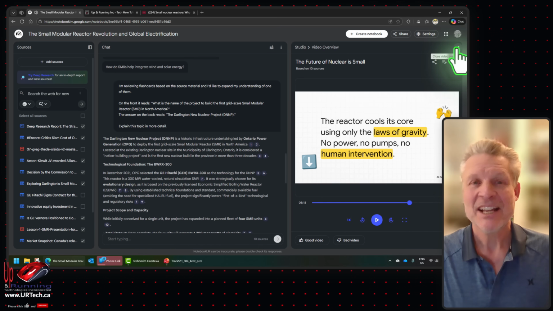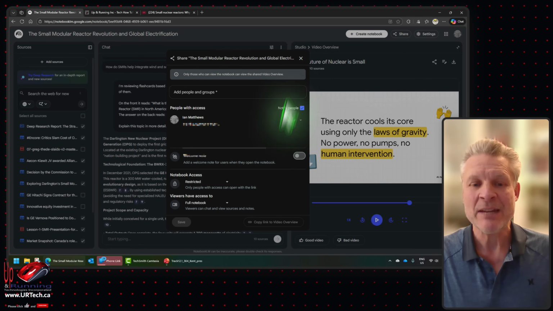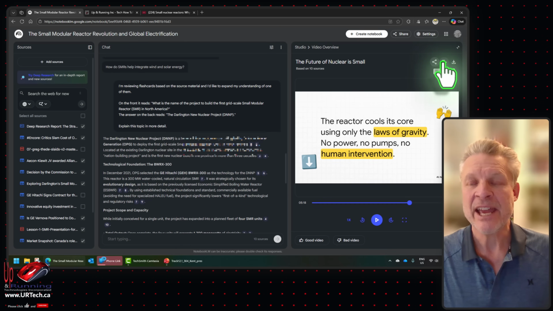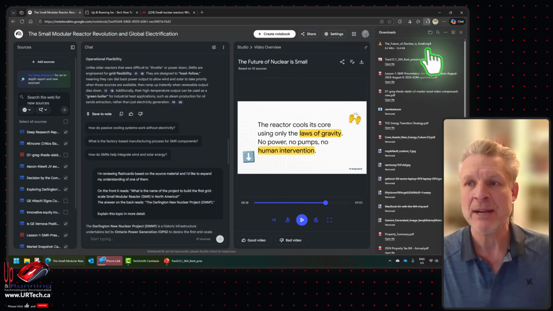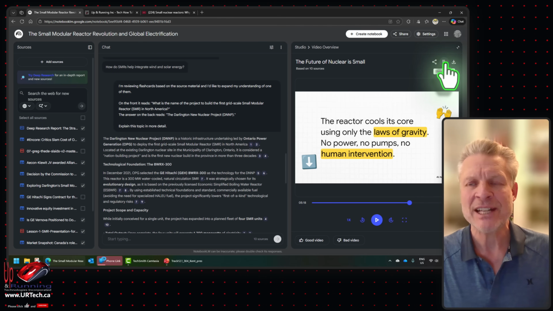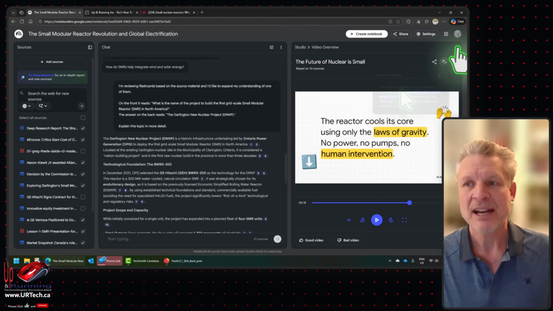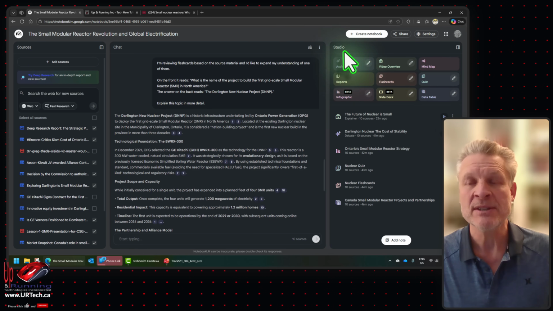Now note, with all of these, there's a share option, so I can email it out to other people. I can also download the content directly. So if I want to pull this down, it'll pop down an MP4 for me. If I forget what I actually asked it to do, I could click this icon and you'll see the prompt. And that's on all of these options in the studio section.